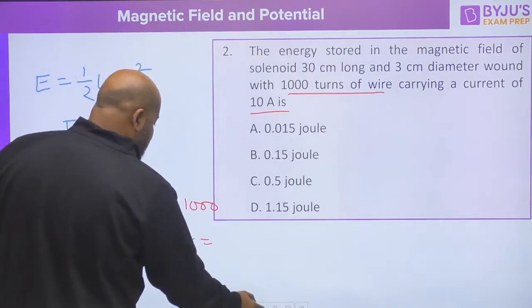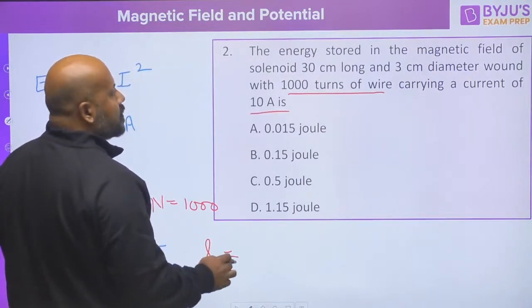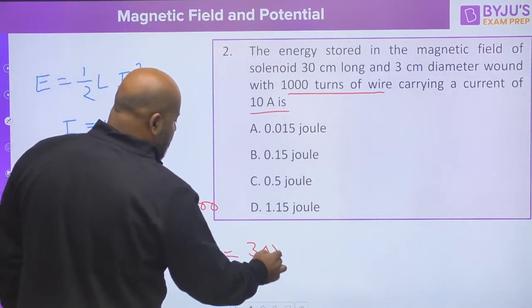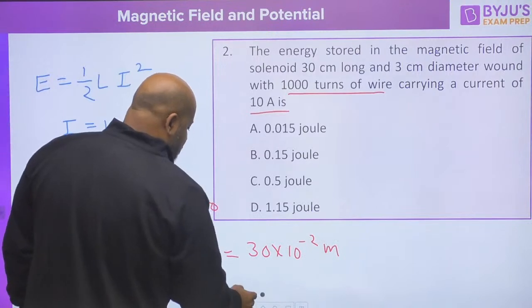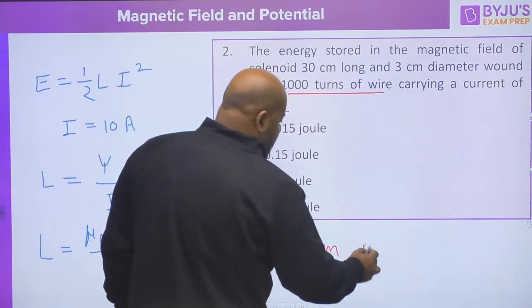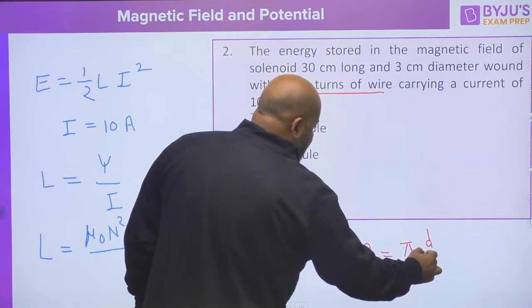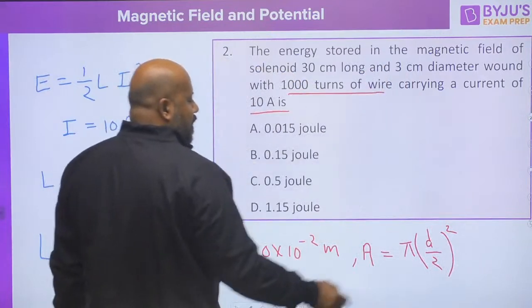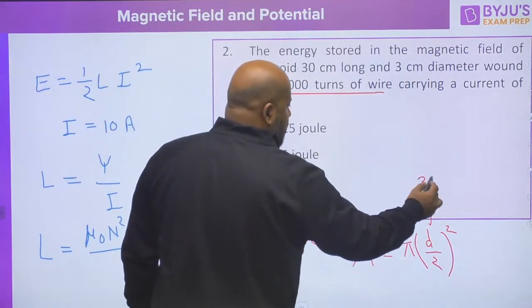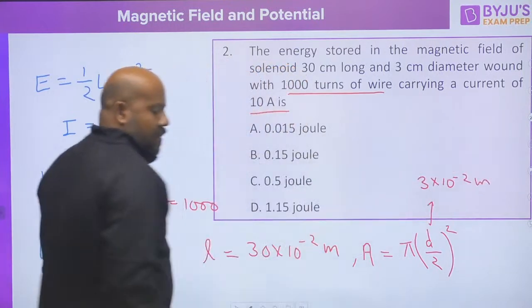The length of this solenoid is going to be 30 centimeter, 30 into 10 to the power minus 2, and the cross sectional area is going to be pi r square. So r I am writing as d by 2 because diameter is given, and you have to put this diameter as 3 centimeters, 3 into 10 to the power minus 2 meters.